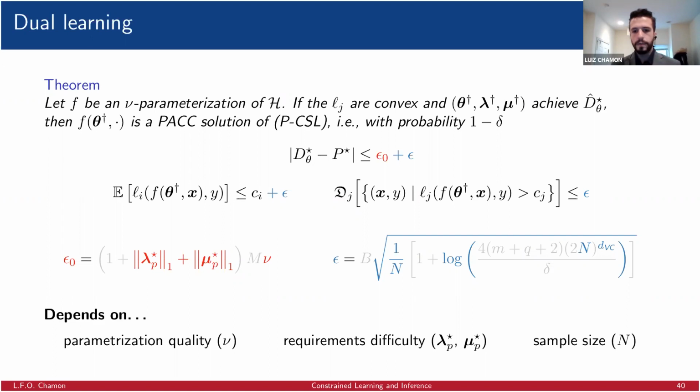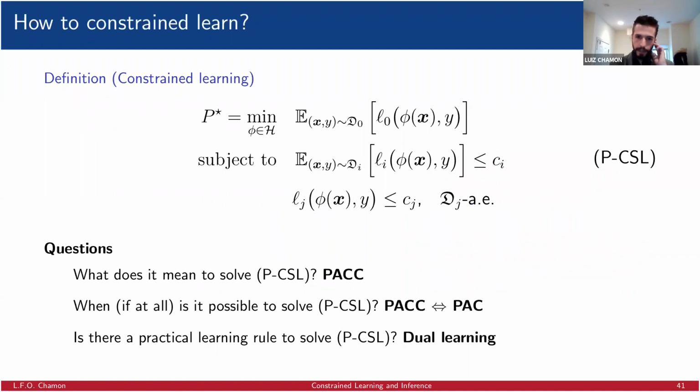So these are the three sources of error that we have in constrained learning, which are the parameterization quality and the sample size, which were already a source of error in the unconstrained case. And now, additionally, we have this idea of requirement difficulty, which means that the harder the requirements are to meet, the larger the error we're going to make in terms of the near optimality, not in terms of the feasibility itself, right? So essentially, we have answered all the questions.